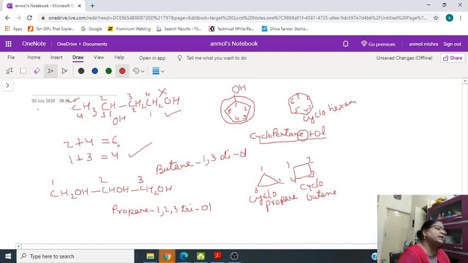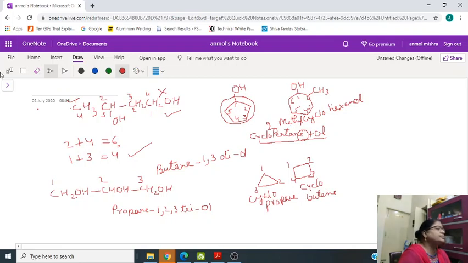Suppose the group attached here is OH and here it is CH3. So its name will be, first, cyclohexanol, and at the second position a methyl group is present, so we will call it 2-methylcyclohexanol.